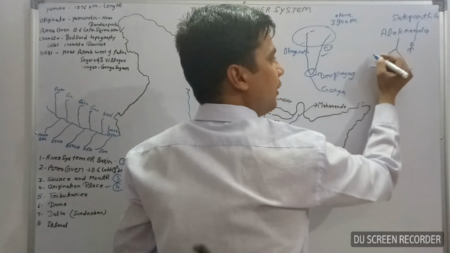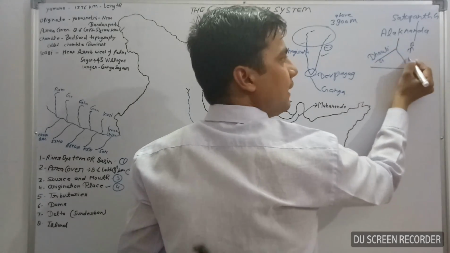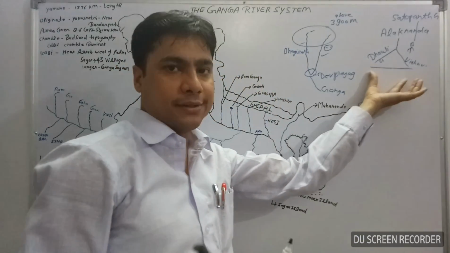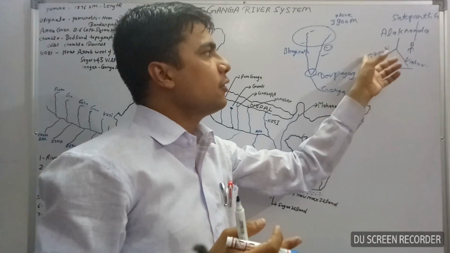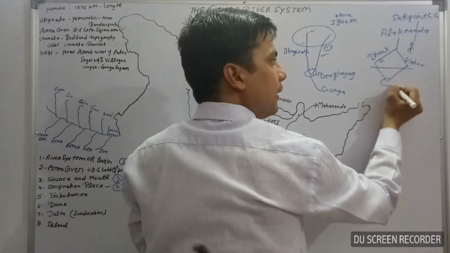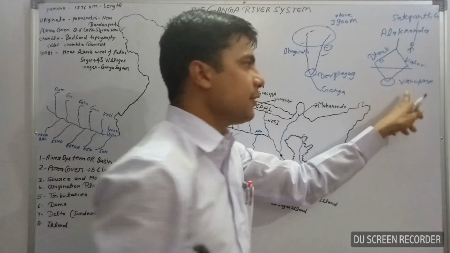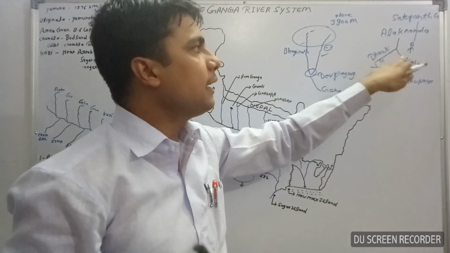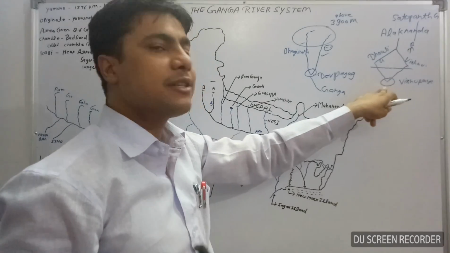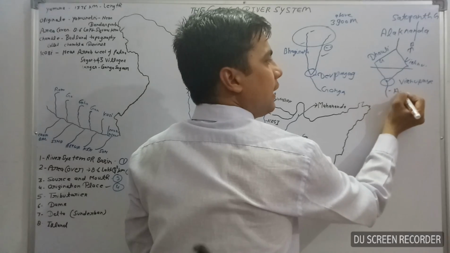Alaknanda River originates with two branches. One of them is known as the Dhauli Ganga, and the second is Vishnu Ganga. At Vishnu Prayag, Dhauli Ganga and Vishnu Ganga meet each other. Hereafter it is known as the Alaknanda River.